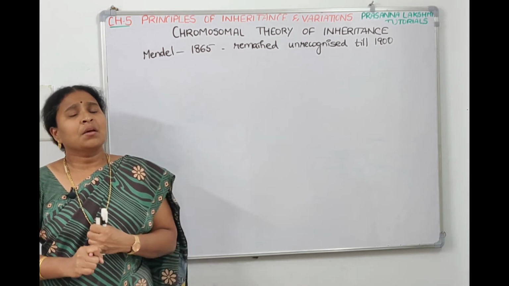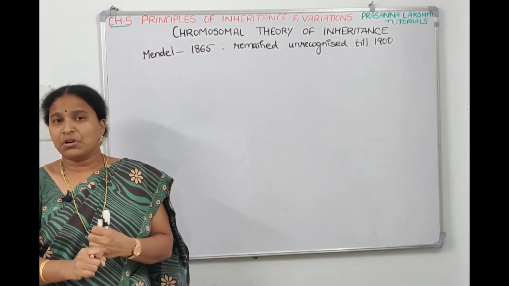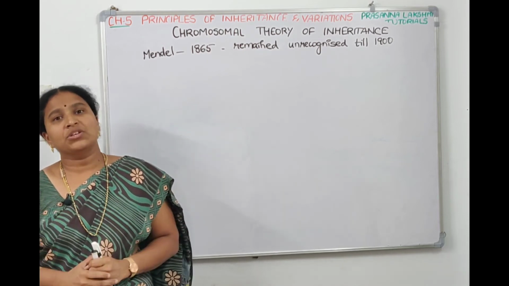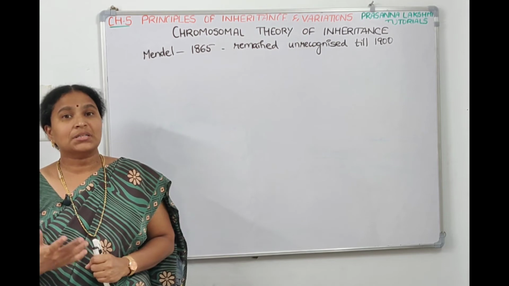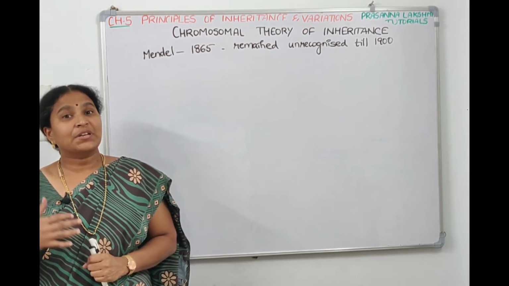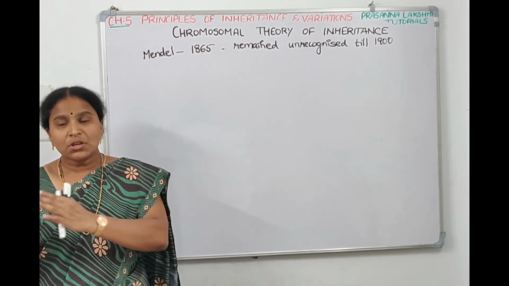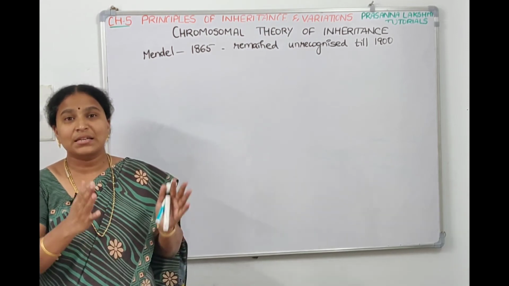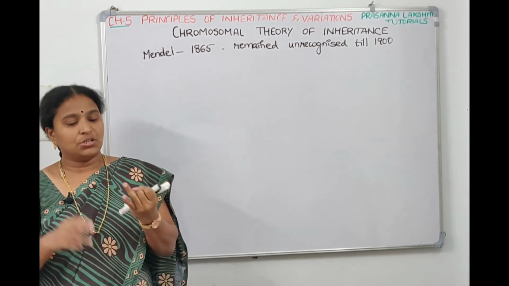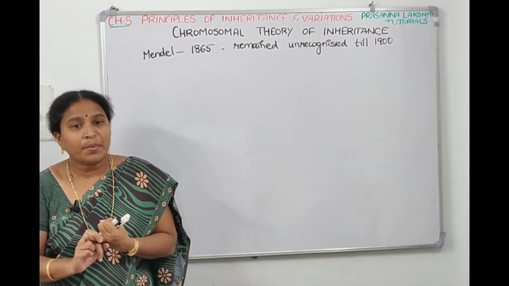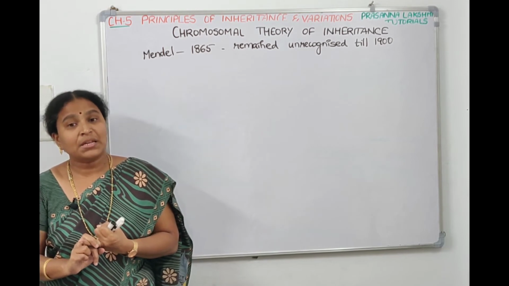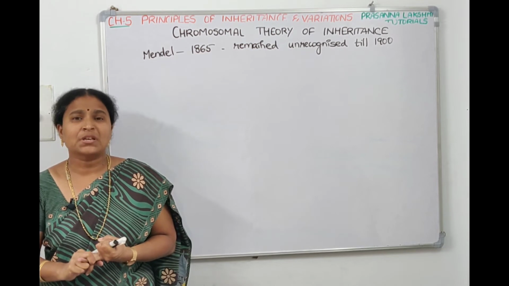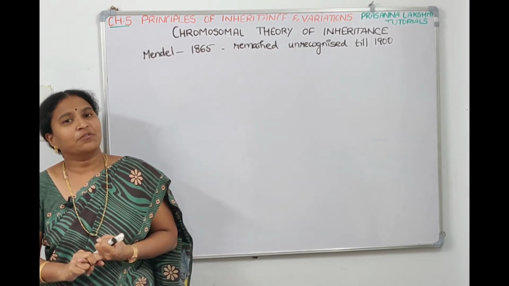And the second reason, Mendel is telling that the factors, which we now call genes, are stable and discrete, they don't undergo any changes. But at the time the contemporaries were too much influenced by Charles Darwin's variations. They were not able to understand how he is telling that they are stable, discrete and just passed on to the generations. That is the second drawback. And the third drawback is Mendel, since he has a mathematical background, started applying mathematics to solve biological principles, which was unacceptable for many of the biologists.